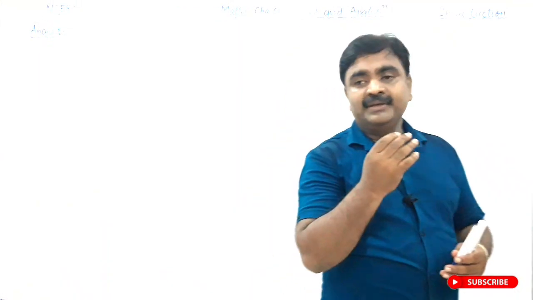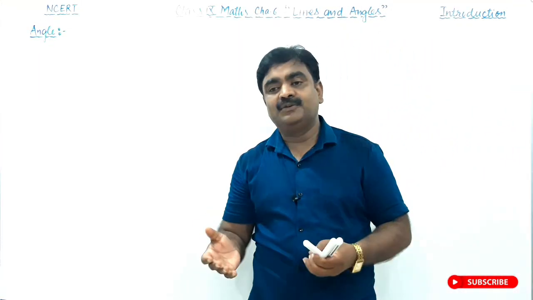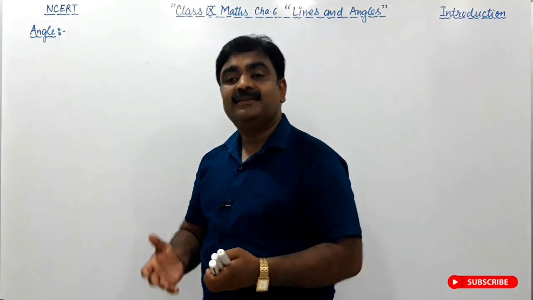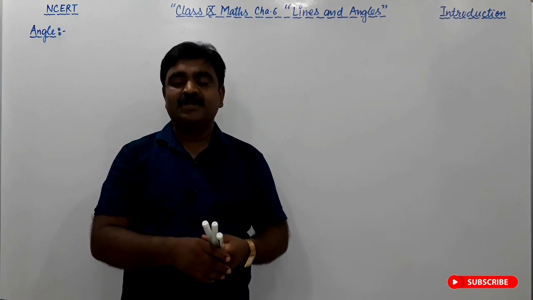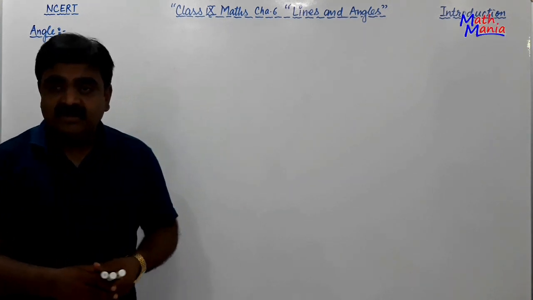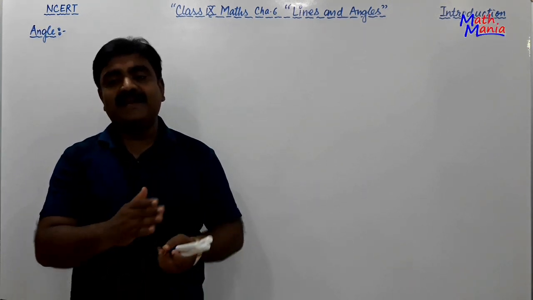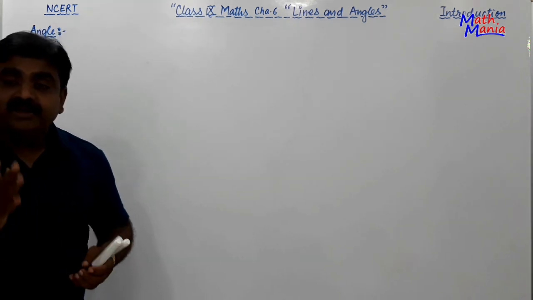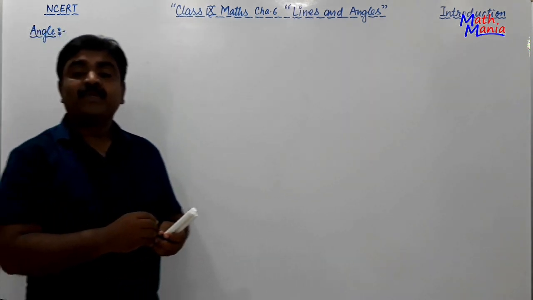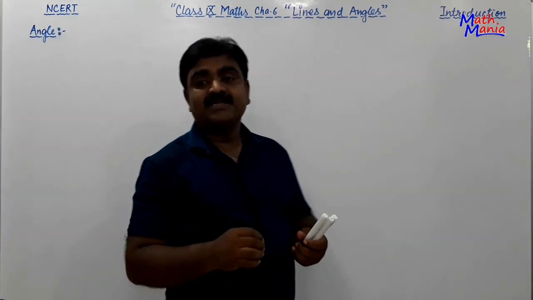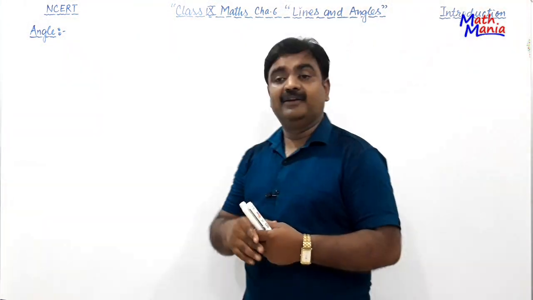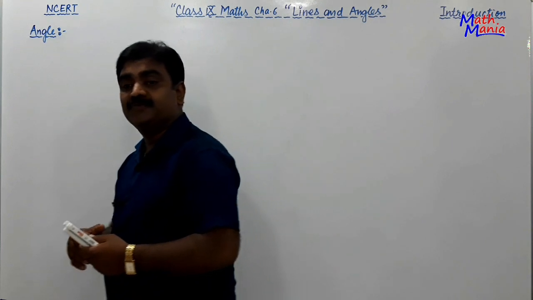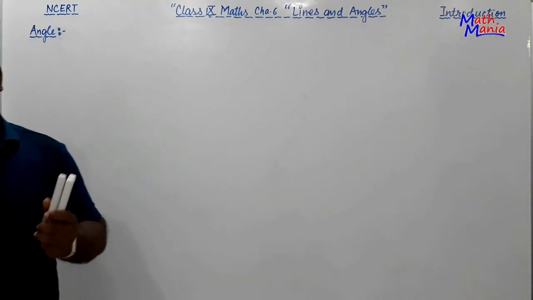When two or more points do not lie on a line, they are called non-collinear points. I think you are all well aware of collinear and non-collinear points. Collinear points are those points which lie on a line, and non-collinear points are those points which do not lie on a line.